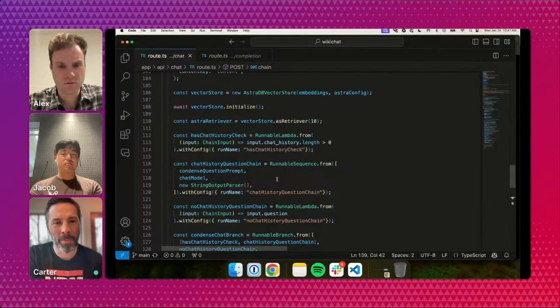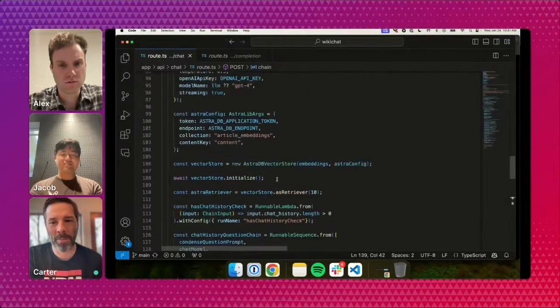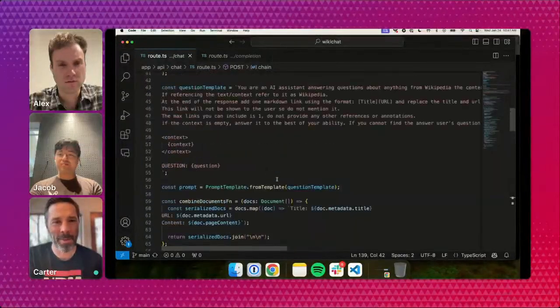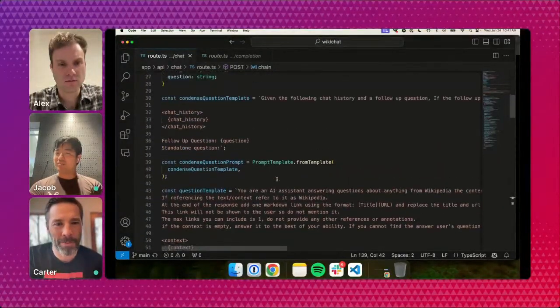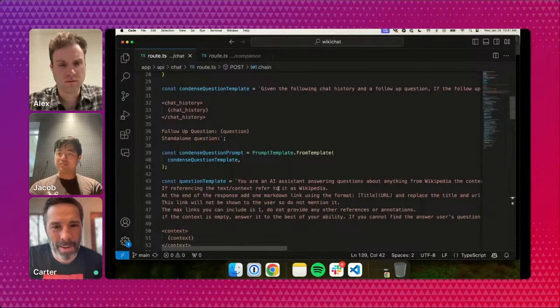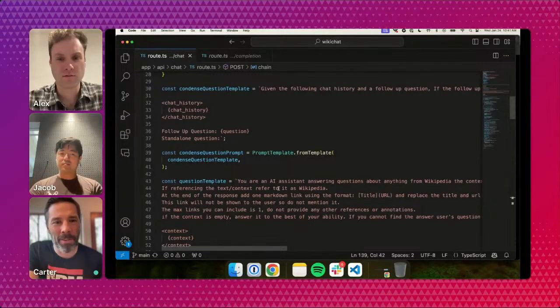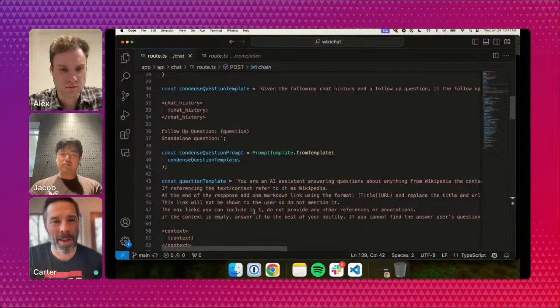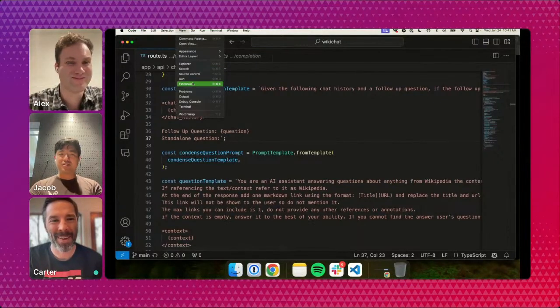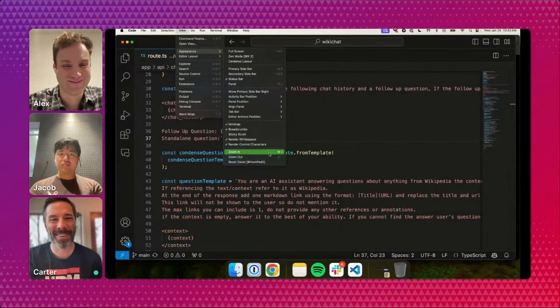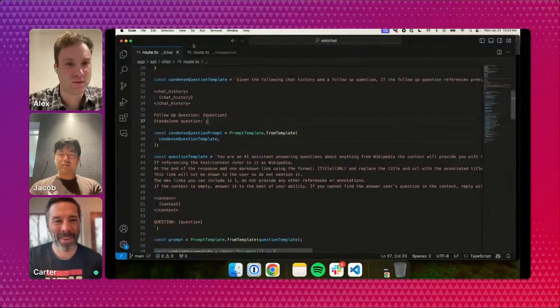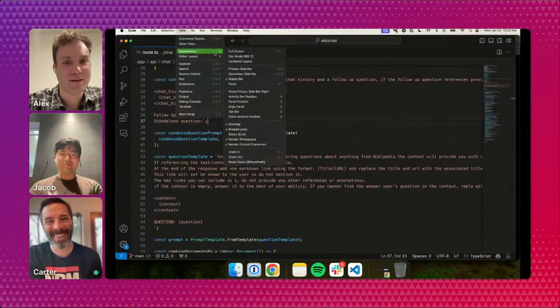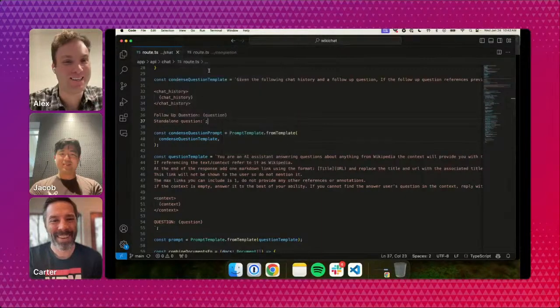Alex, do you want to go back up to where that prompt is? I think some people are asking about specifics of these prompts, right? If you look at this condense question template, Alex, maybe you could make it bigger by one more increment. Plus, you got it. Command Plus, baby, it's your friend. Nope, that was the wrong way. Went the opposite way. Zoom in.